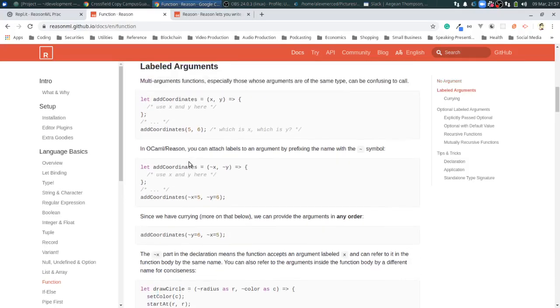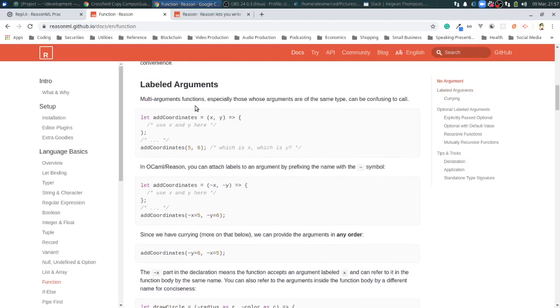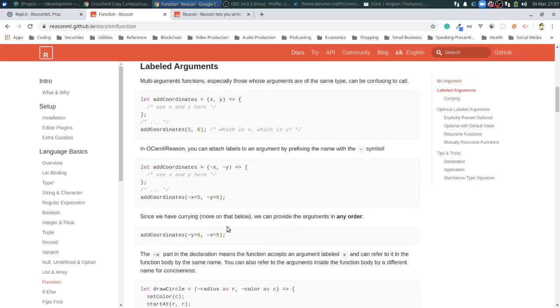Okay, here's something different. In OCaml and Reason you can attach labels to an argument by prefixing them with a label. Multi-argument functions, especially those whose arguments are the same type, can be confusing to call. So use x and y here. Since we have currying, I'm not going to get into currying right now. I've done videos on currying in JavaScript. You guys can watch those.